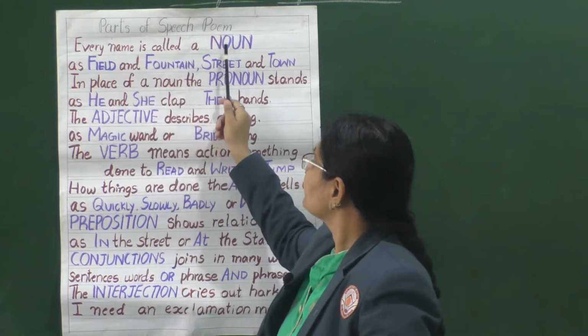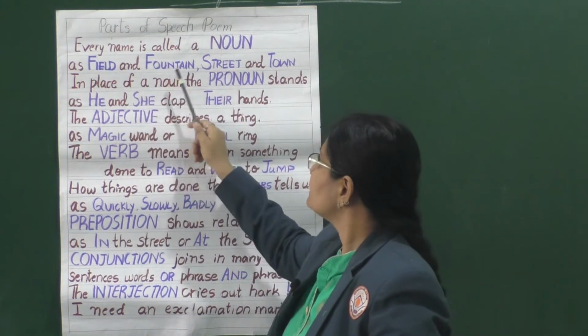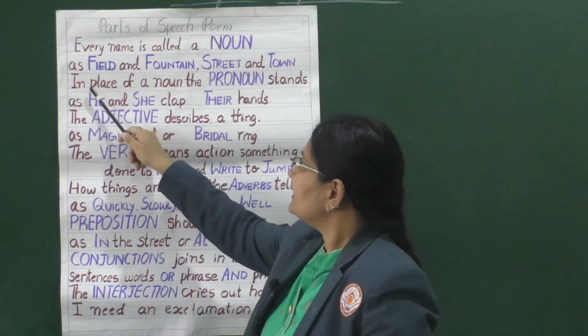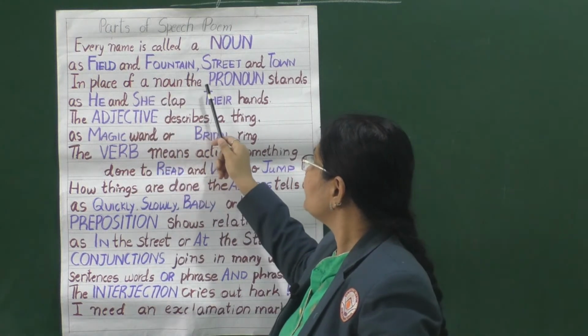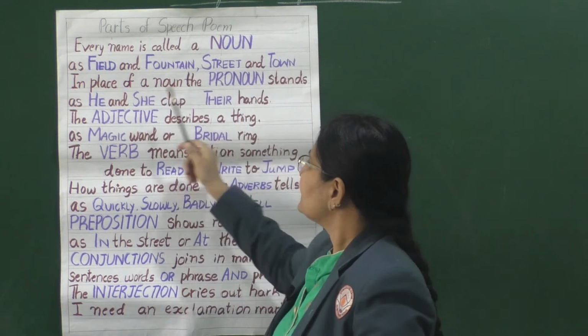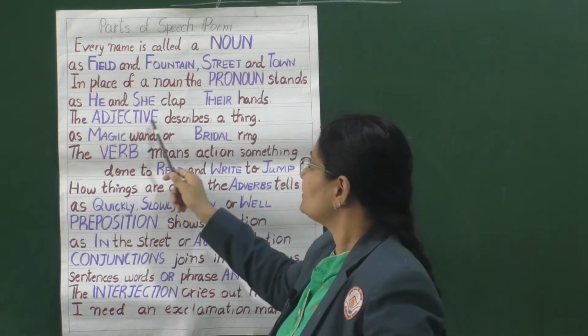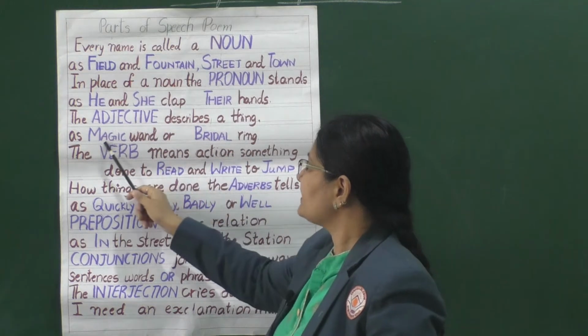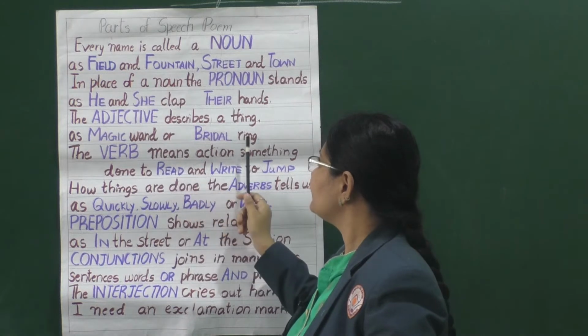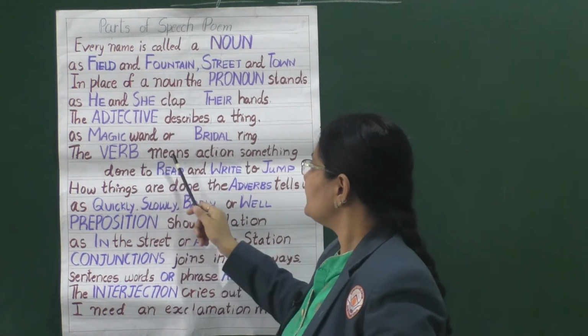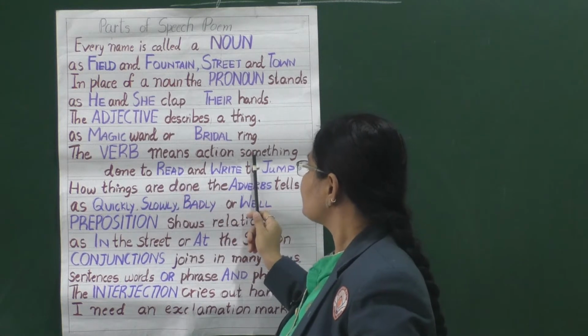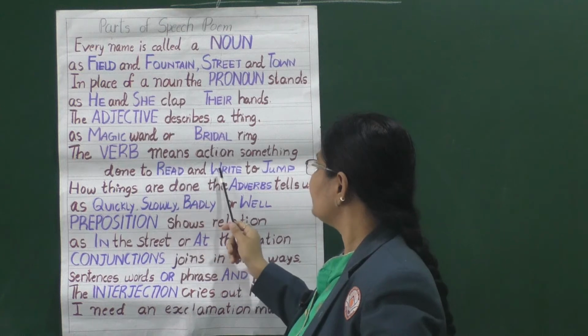Every name is called a noun, as field and fountain, street and town. In place of a noun, the pronoun stands, as he and she clap their hands. The adjective describes a thing, as magic wand or bridal ring. The verb means action, something done, to read and write, to jump.